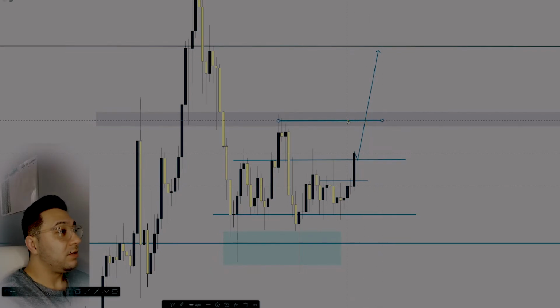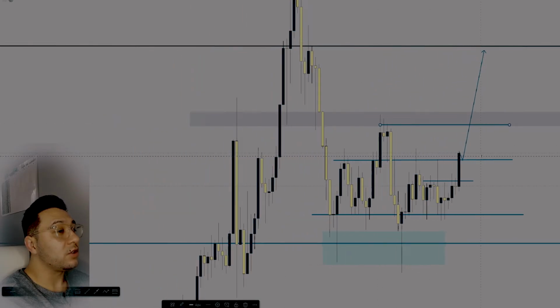I'm going to adjust this level based off the higher time frame. Yeah, I would watch out for 1960 on gold. That's where we should be pushing bullish to. And on a break of 1960, it's going to initiate a much larger bullish move to $2,000 an ounce or so.